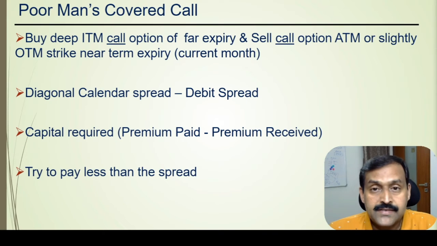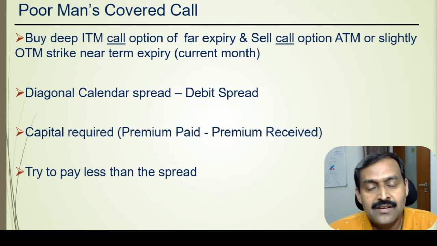What is the poor man's covered call? It is nothing but you buy a deep in the money call option of far expiry and sell a call option at the money or slightly out of the money strike in the near expiry. It is near month expiry. The long call here replaces the asset requirement of the standard covered call. The capital required to buy the long call is quite a lot less than buying the asset. That is why the strategy is called the poor man's covered call.